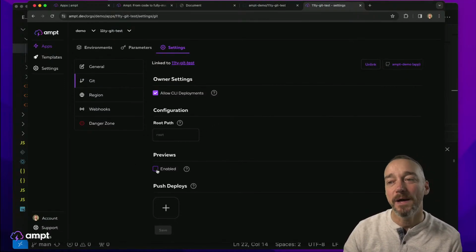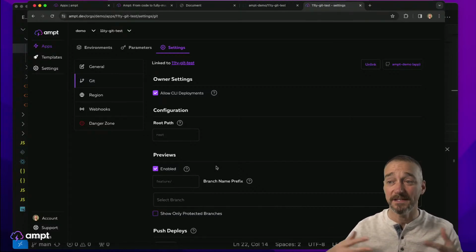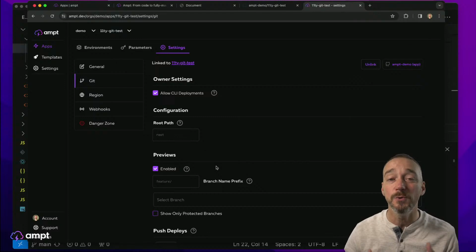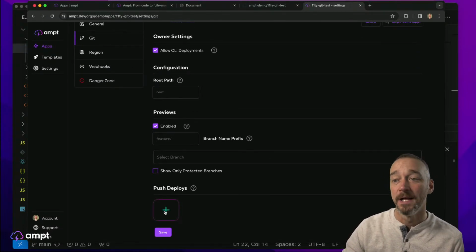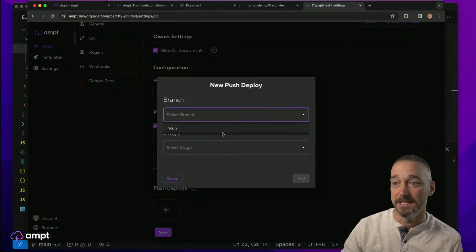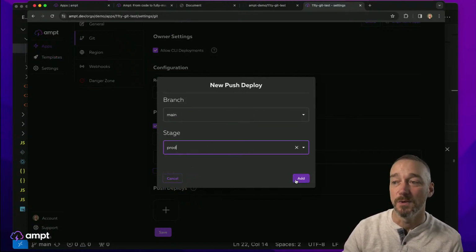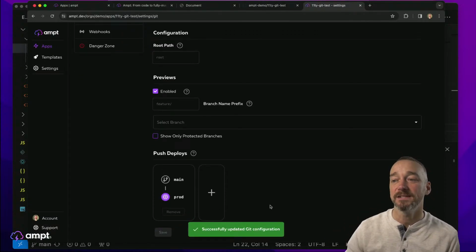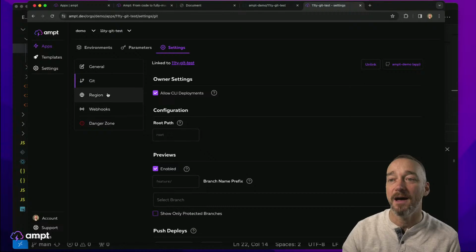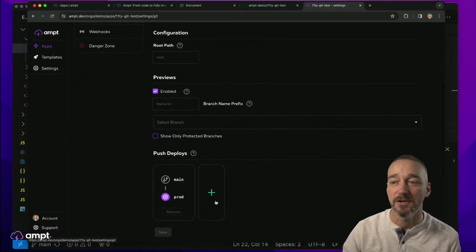Okay, so then the other thing we want to do is we want to enable previews. So the way that previews work is that every time you create a pull request, this is going to go ahead and generate a new environment and deploy your application into that environment automatically for you. And then we want to add a push deploy, which means anytime somebody pushes something to main, we want to go ahead and deploy this to prod. So I'm going to go ahead and click add there, and then I'm going to click save, and we've successfully updated our Git configuration, and now we have this Git configuration all set up for us.